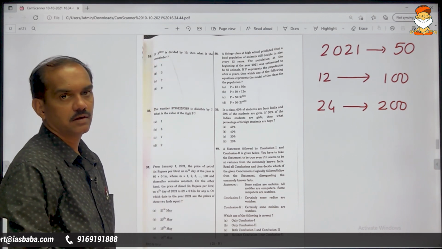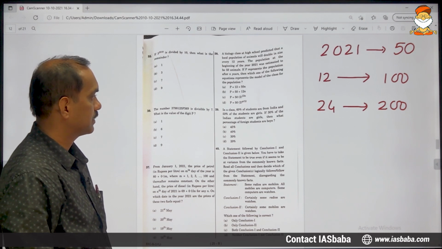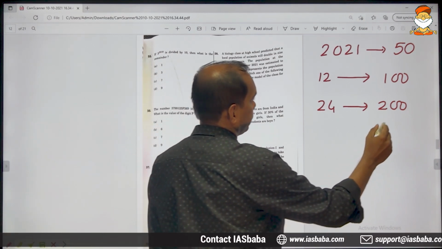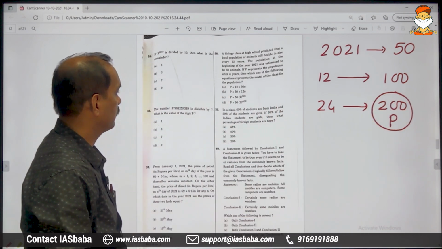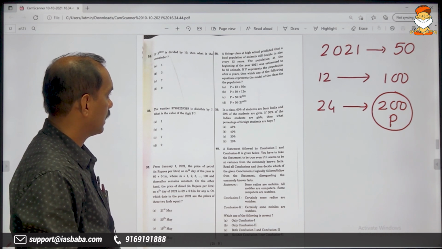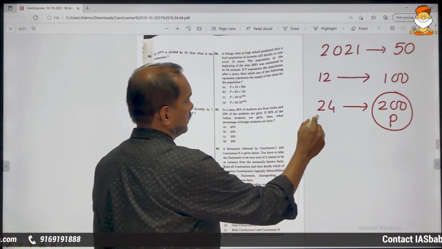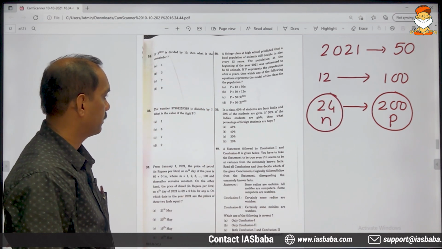This is how it is going. Now P represents the population. Here P is 200. And what else? After n years, after 24 years, n is representing 24.